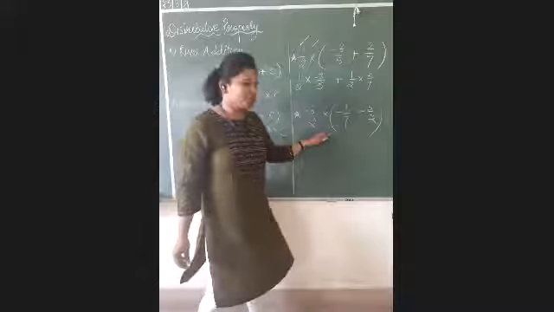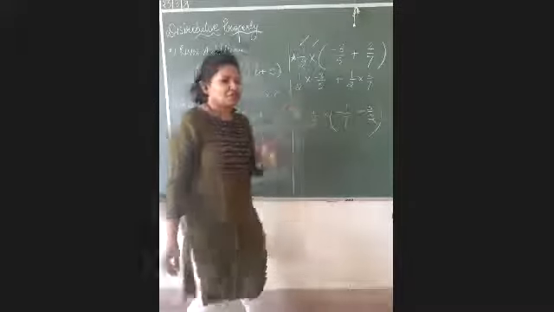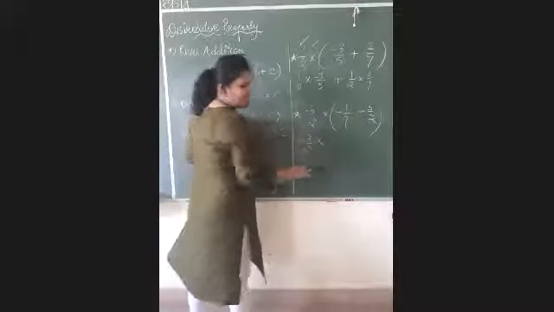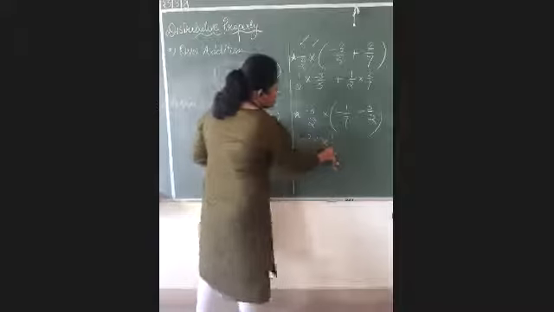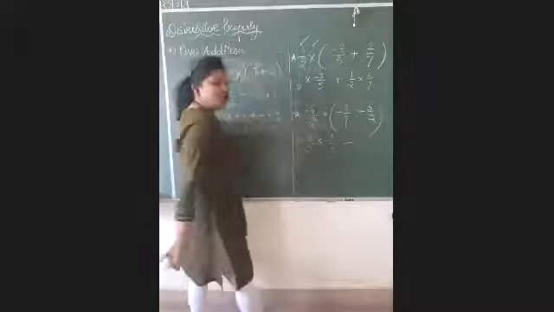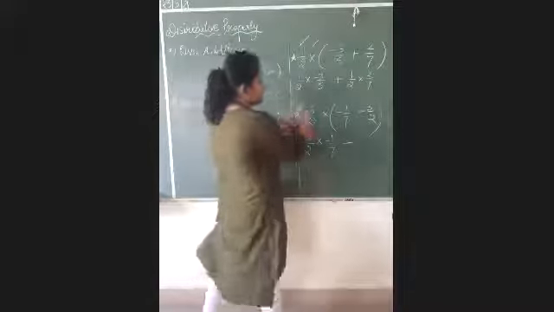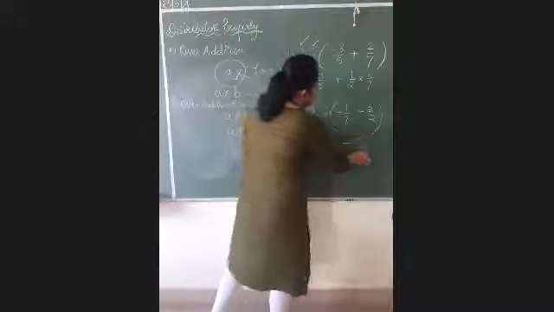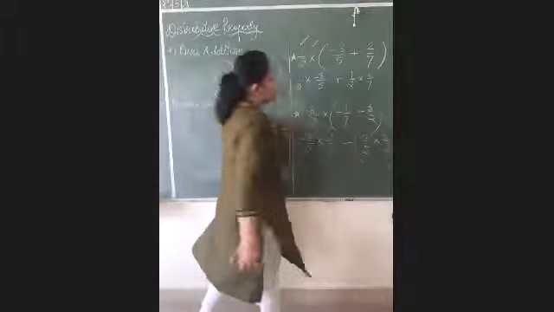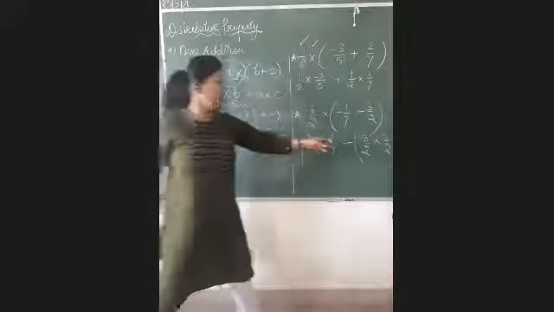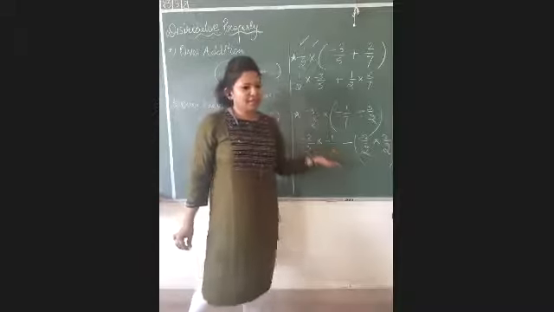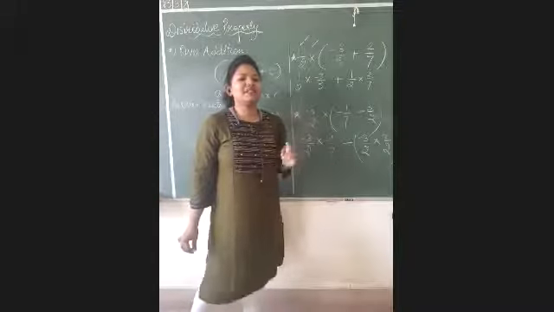Now let us solve for this one, because here it is the sign of subtraction. So once again, the same process, it would be minus 3 by 2, the sign of multiply, and this is minus 1 by 7. Now once again, this is the sign of subtraction, so the common sign here will be subtraction. Then once again, minus 3 by 2 multiply by 3 by 2. You can also put the sign of bracket here, because you can see that 2 times the sign of subtraction is coming, or 2 times the sign of minus is coming. So you can also have once the bracket.